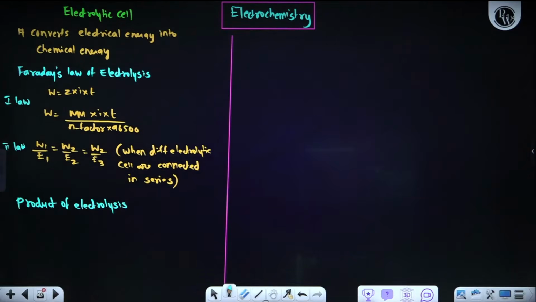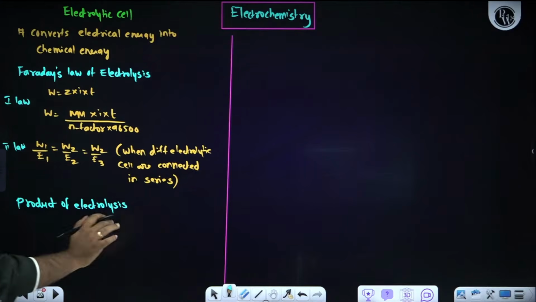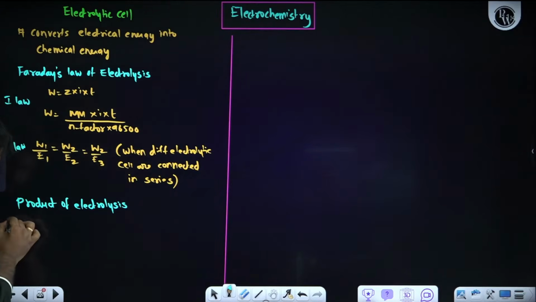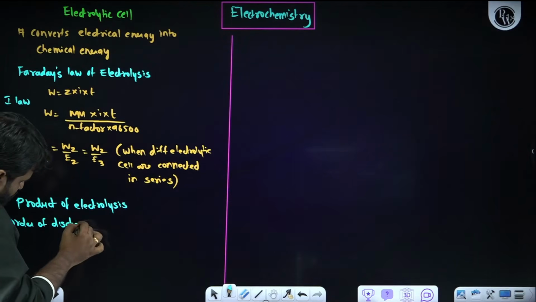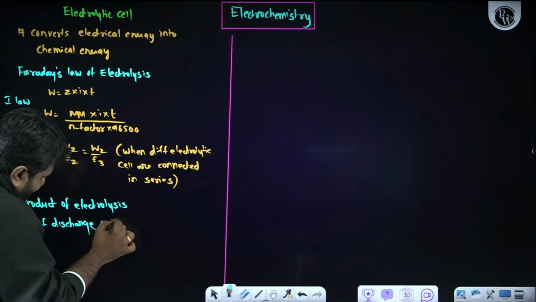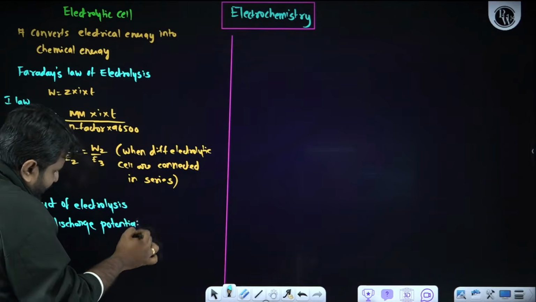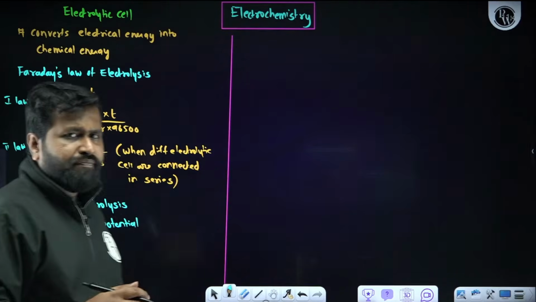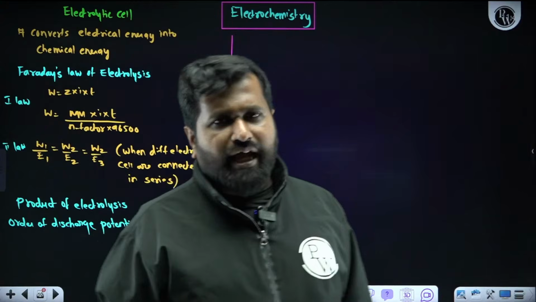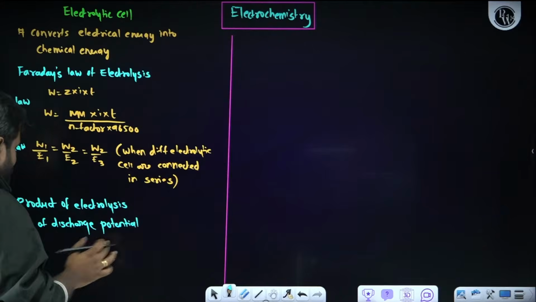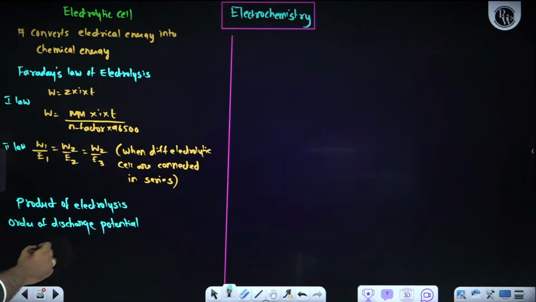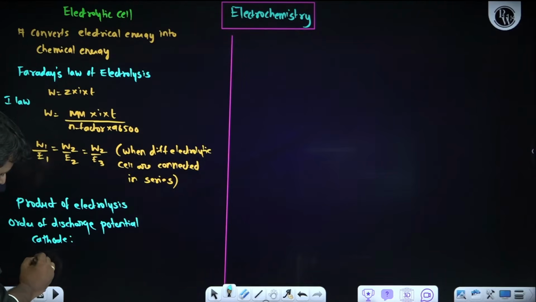Product of electrolysis. Basically, what will be the order of discharge potential? The greater the discharge potential, the greater the tendency to go and deposit at the cathode or at the anode. Whether it is a gas, it will get evolved, or a solid, it will get deposited. So when it comes to the order of discharge potential, if I particularly talk about cathode and then anode.